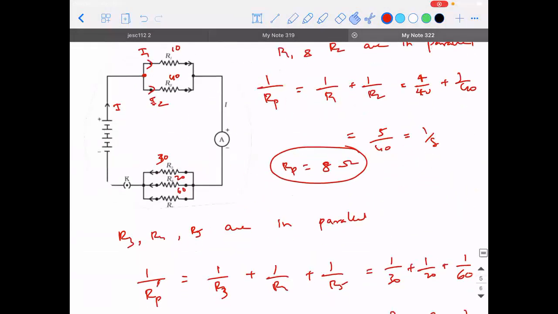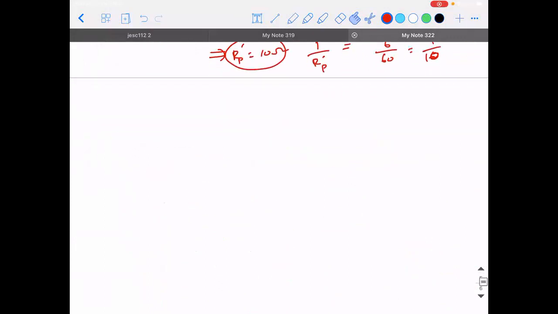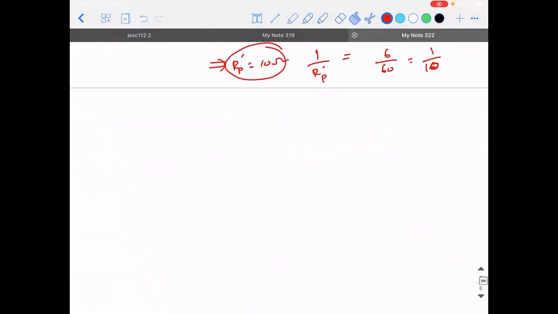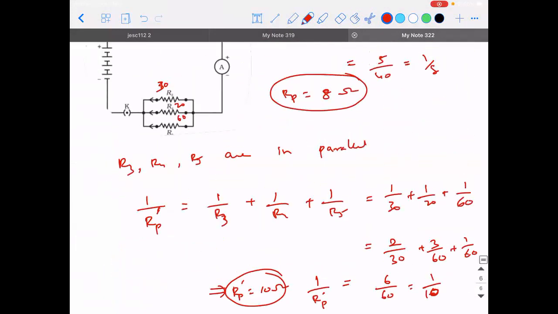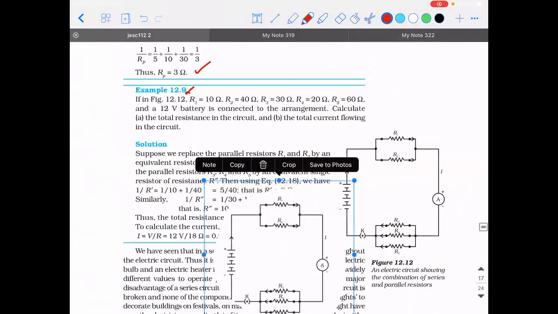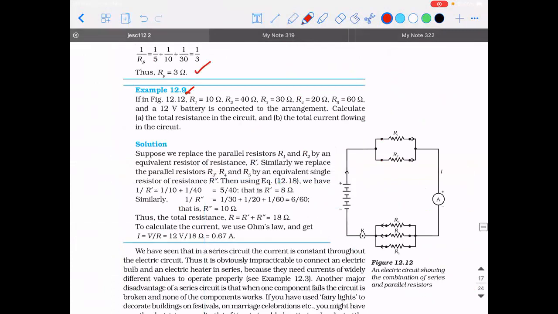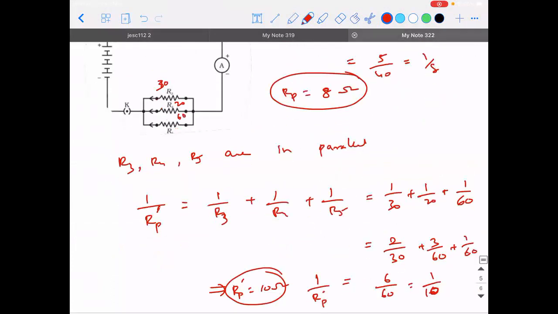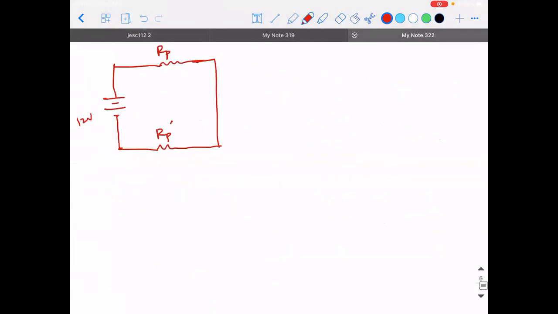Now if I redraw the circuit with the equivalent resistances, how much is the battery value, guys? This will be Rp, and here it will be Rp dash. The battery value is how much? 12 volts. So it is 12 volt.